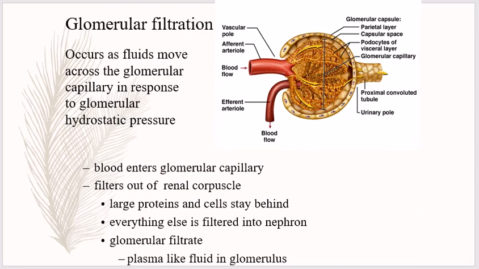Everything else is filtered into the nephron. Glomerular filtrate is a plasma-like fluid. Filtration fraction is the fraction of renal plasma which becomes the filtrate. It is the ratio between glomerular filtration rate and renal plasma flow. It can be expressed as a percentage. The normal filtration fraction is 15 to 20%.